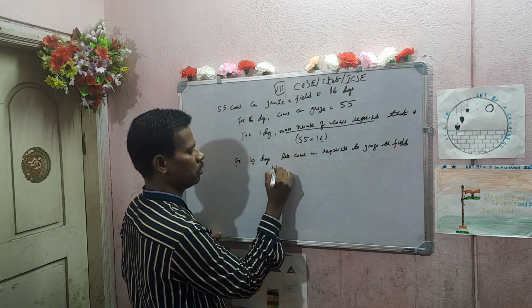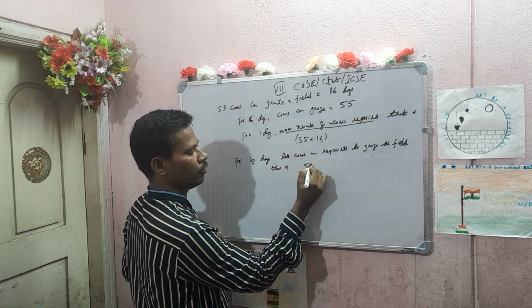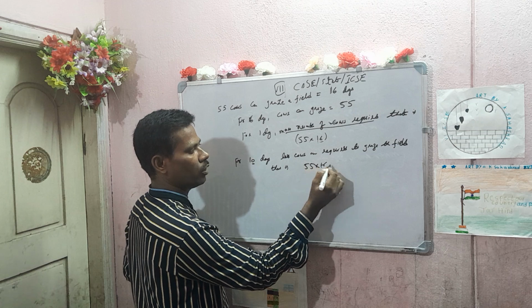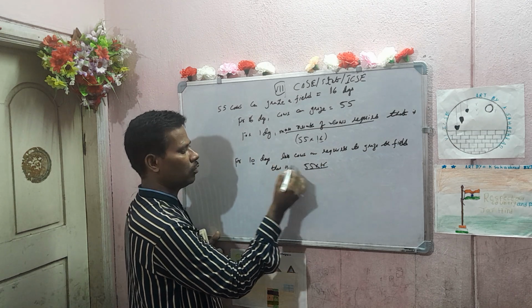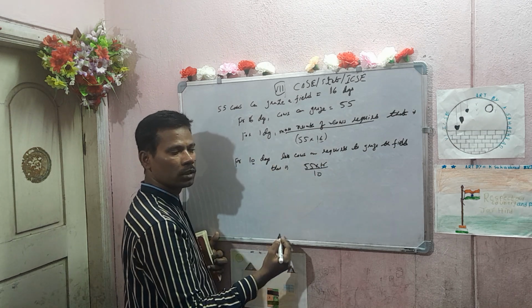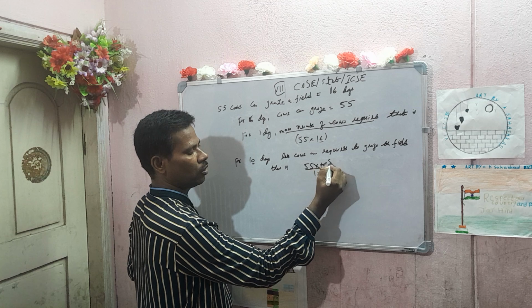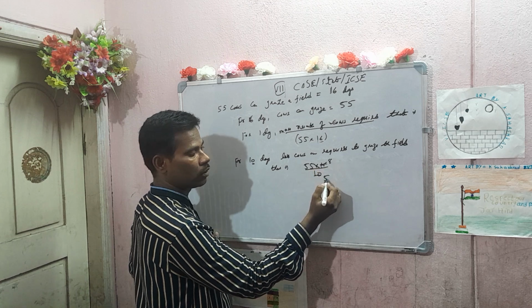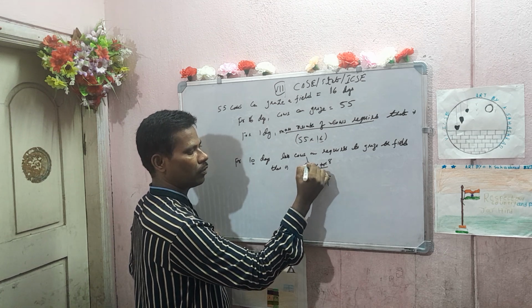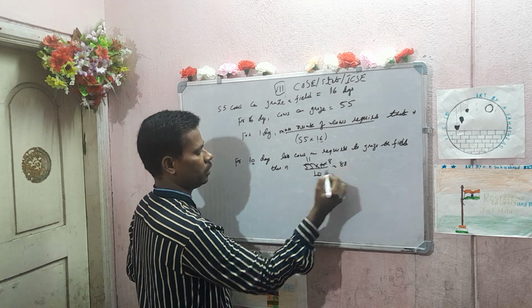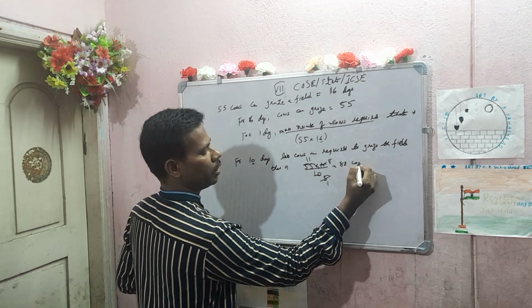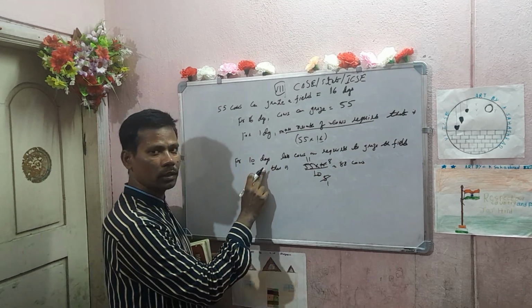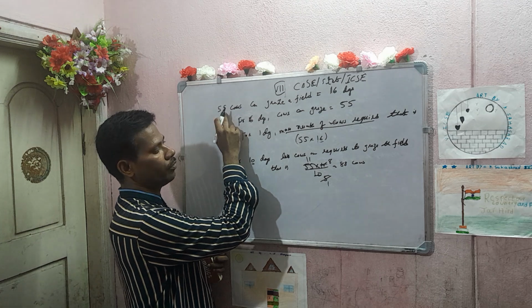So that is 55 into 16. When you get less, when you divide only, divide by what? 10. Next, 2 8 the 16, 2 5 the 10. 5 1 the 5, 5 1 the 5, 5 88. 88 cows for 10 days.